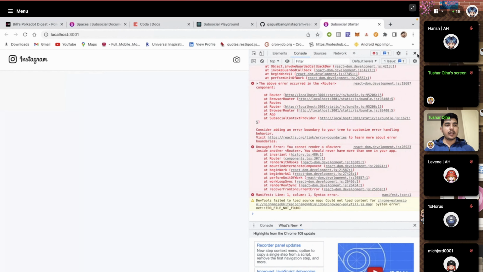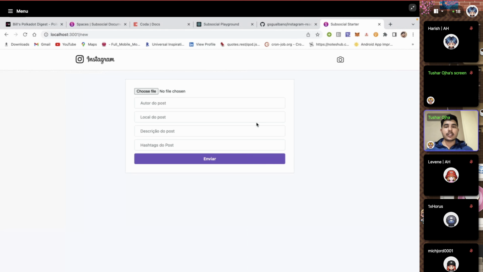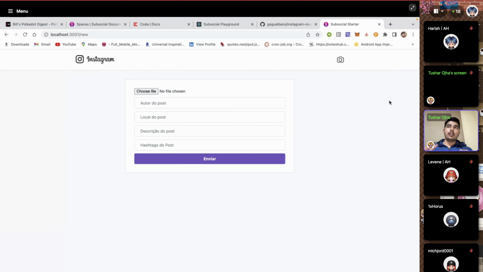Let's try. Yeah, now you can see this UI here. It's an empty UI. If you click here, you will see this UI to create a new post. And if you click on Instagram again, then you don't see anything. Here the feed will come, which we're going to implement now. So for this, to see how you're going to connect it to the blockchain, this is the thing which you're going to explore.